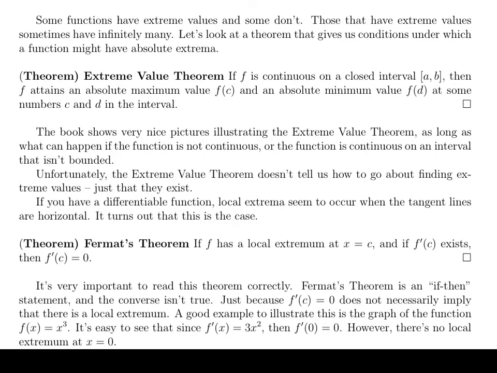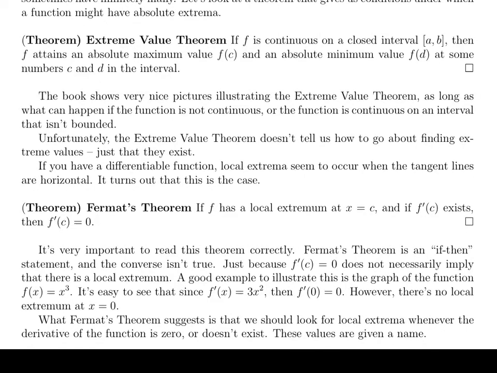And I think what you want to keep in mind is the graph of the function f of x equals x cubed. Now if you take a derivative of that, we'd get 3x squared, and then it's easy to see that f prime of 0 is equal to 0. But there's no local extremum at x equals 0. So your curve can flatten out without giving you a local extremum. So in this case, what happens is that the graph is increasing, then it flattens out, and then it's increasing again. Draw a picture, see what it looks like.